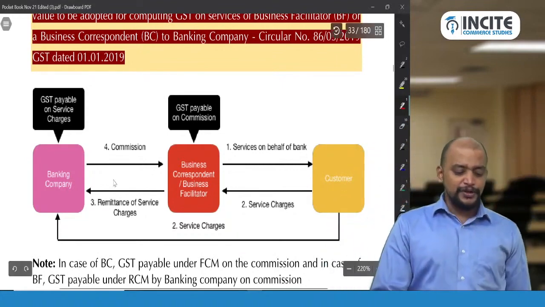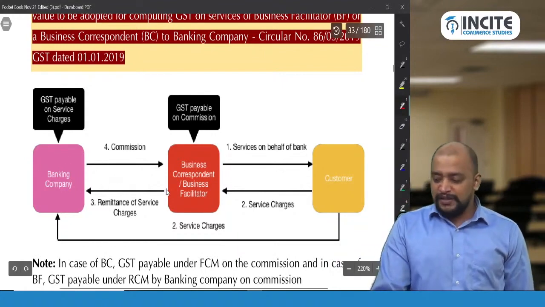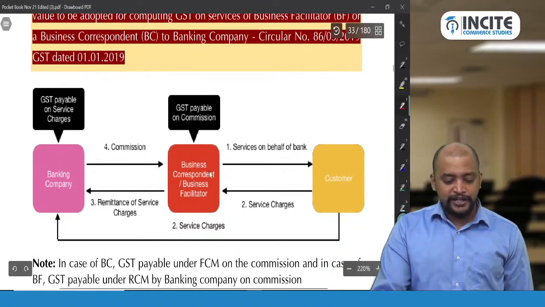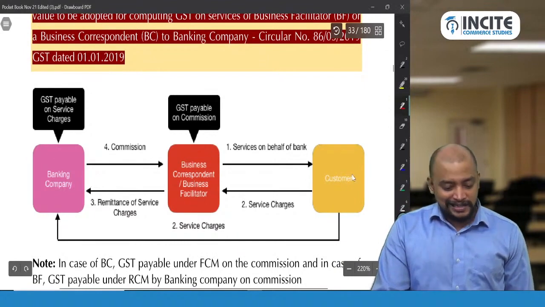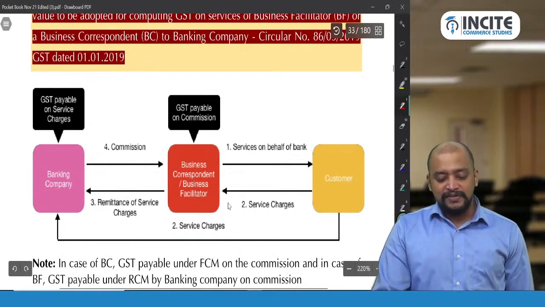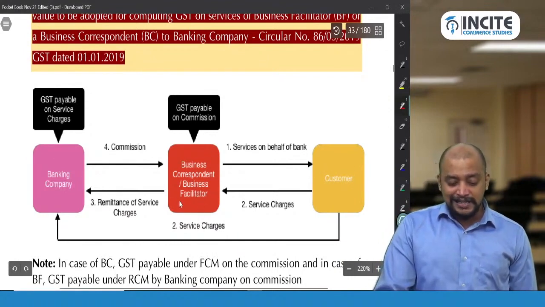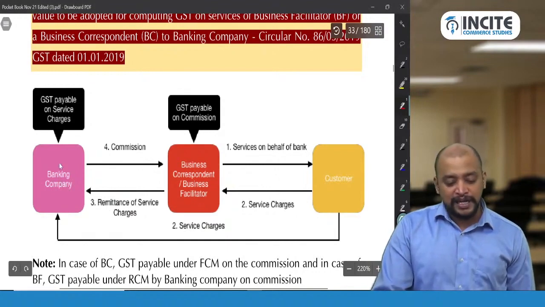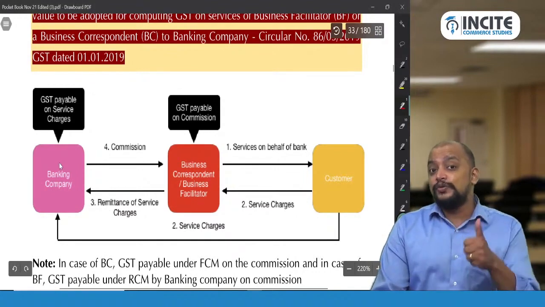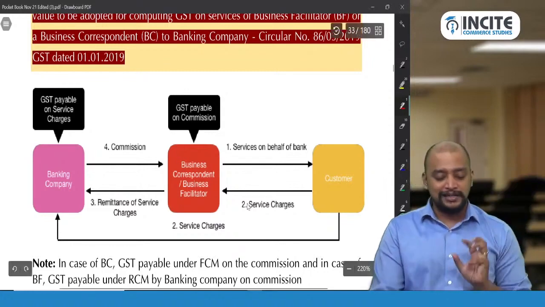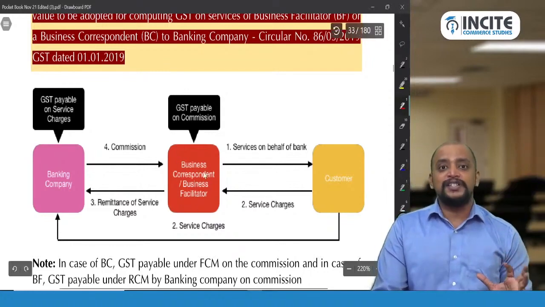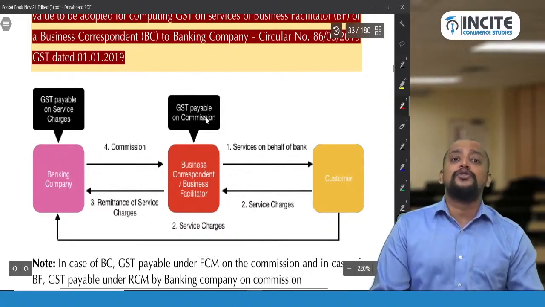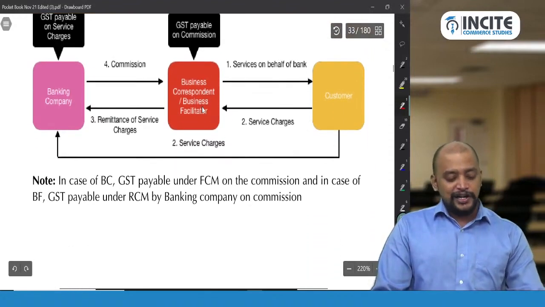Okay. So say this, a banking company will be appointing business correspondent or facilitator, and there is a customer. So these people will be receiving service charges. These service charges will be remitted to the banking company, and on that service charges who will pay GST? Banking company will pay GST, whereas business correspondent or facilitator, what is the value in their hands? Only the commission. So GST on commission.